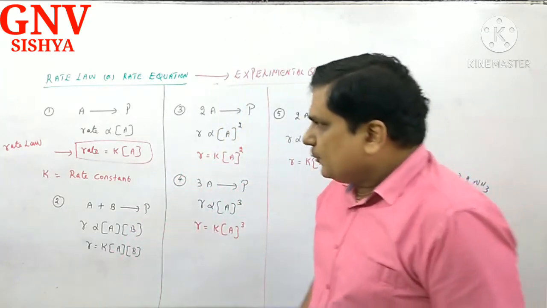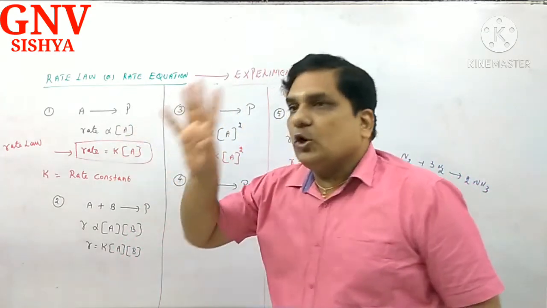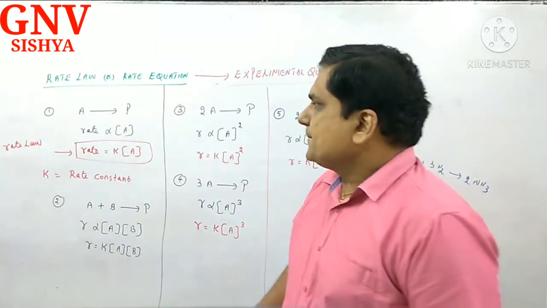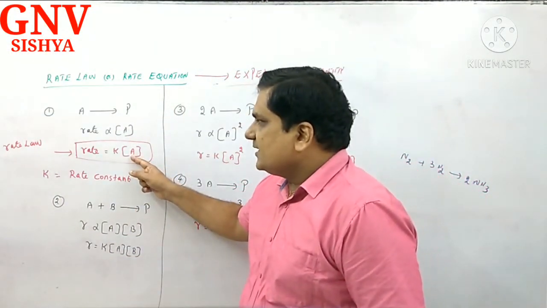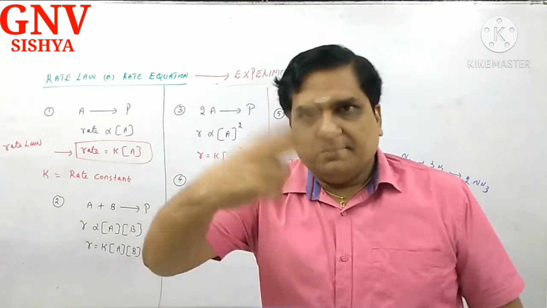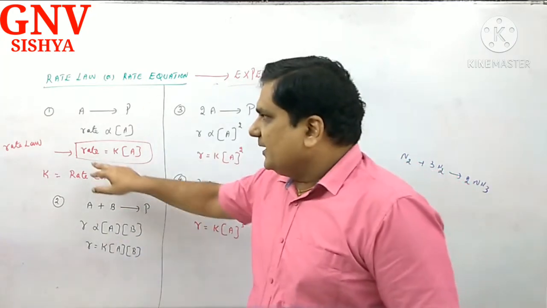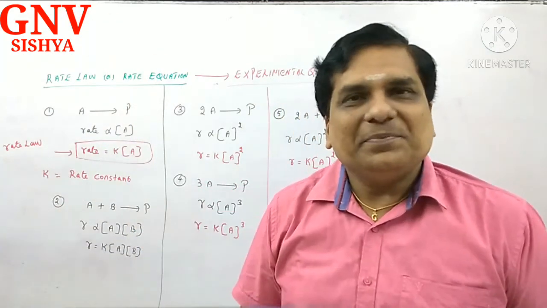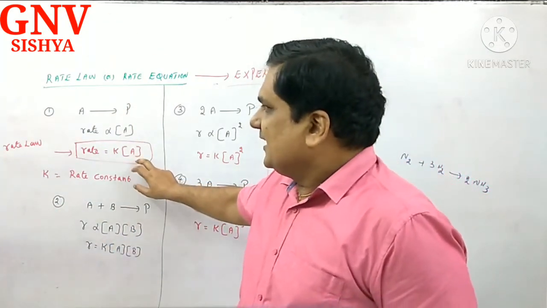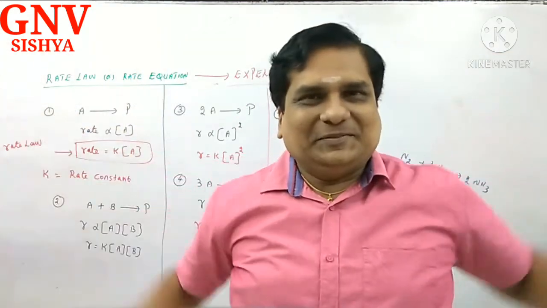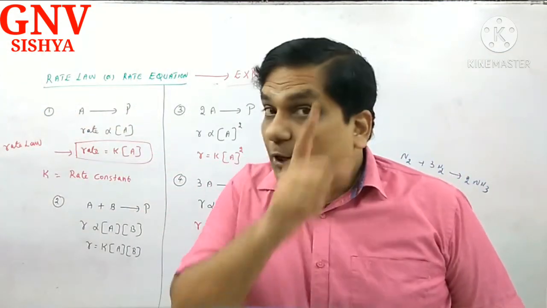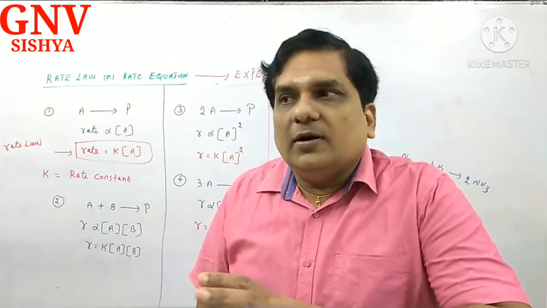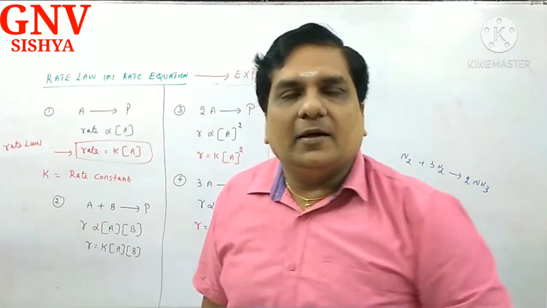Wait. Suppose this equation holds good. Now, I raise the concentration of A by 2 times, make it 2 times. Automatically, if the rate increases by 2 times now, then this equation is correct. Correct? I hope you understand. This is how you have to explain. This is called experimentally determining the rate law.